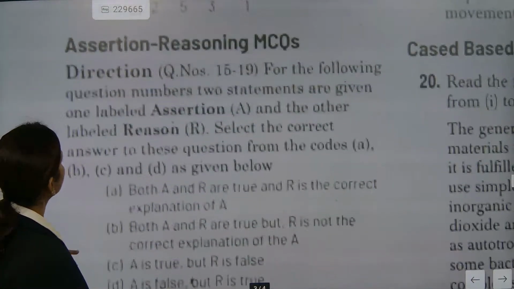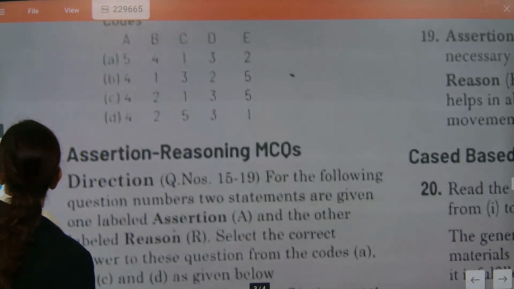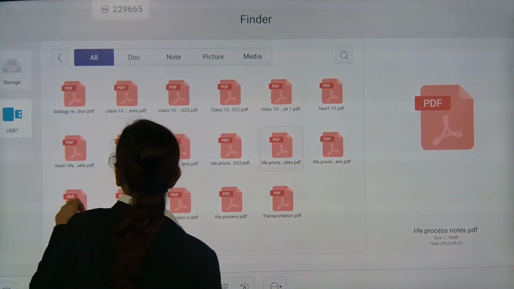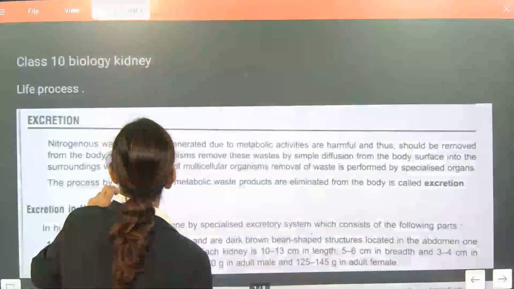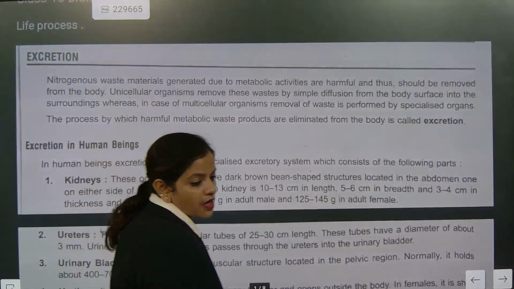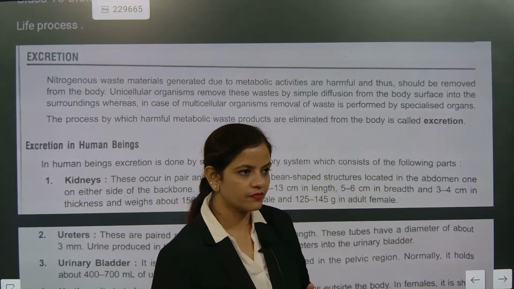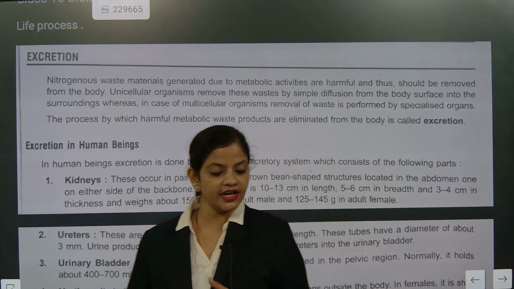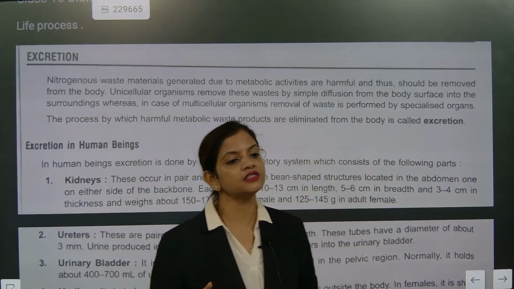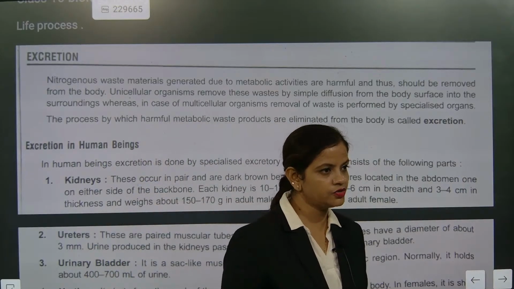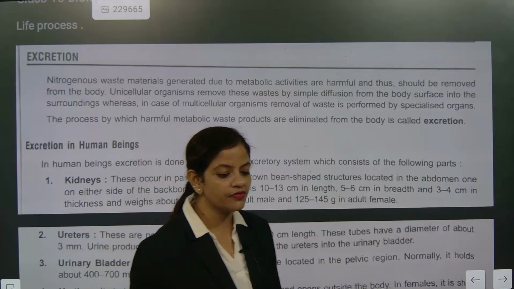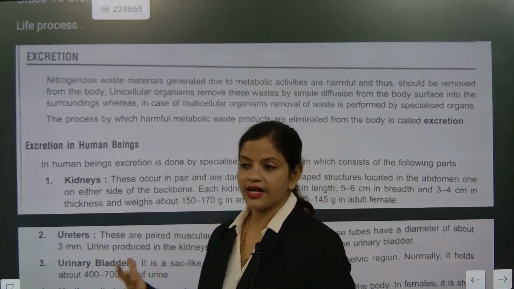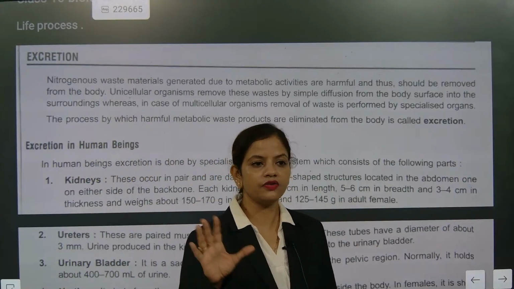Now we will go with assertion reason questions. But before that, one final content I need to discuss, one part in life processes. In kidney, one question is 100% coming, 110% in these many years. Kidney and heart are two important things that are asked in CBSE again and again. So you must be very acquainted with kidney and heart.